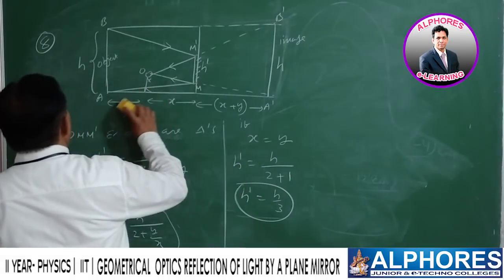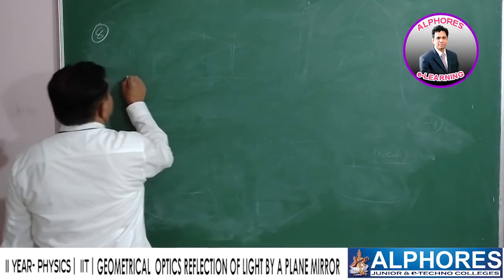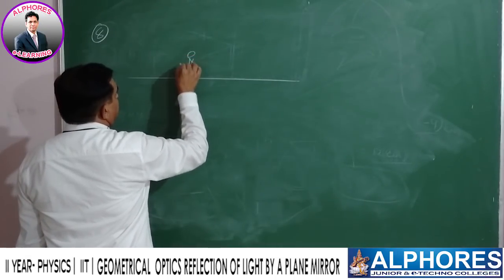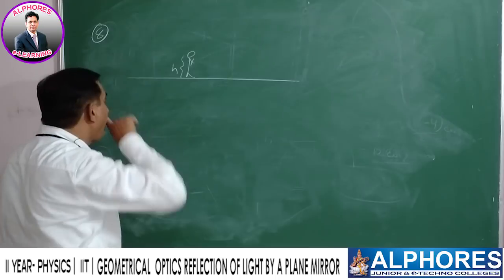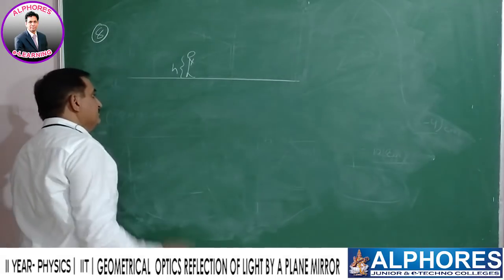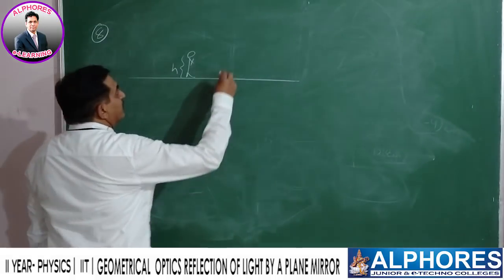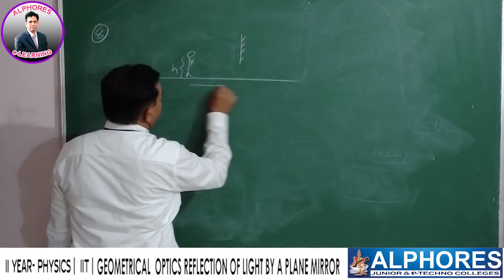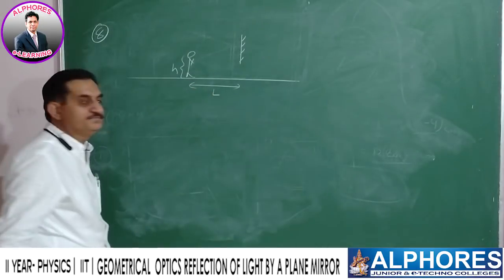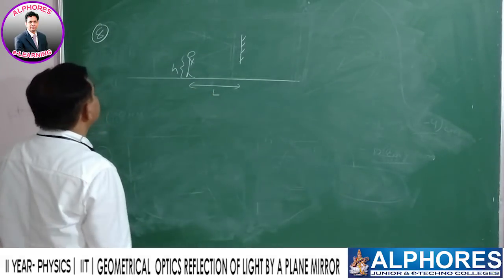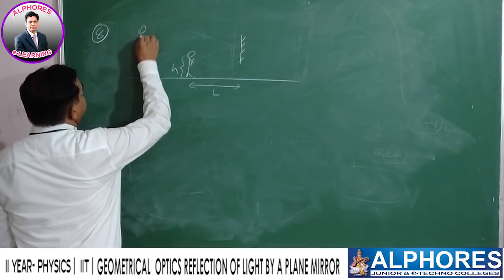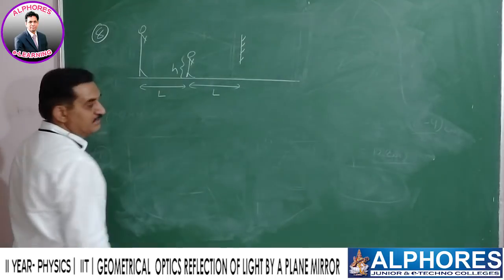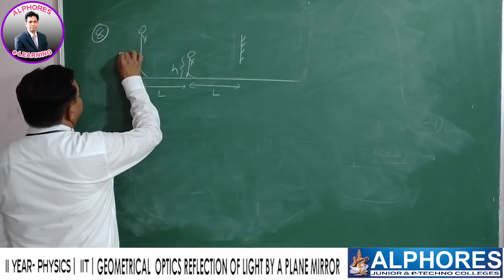Next, go for this. A boy of height h is standing somewhere at a distance L from a plane mirror, and his father is standing behind him, at a distance L from the boy, and having height 2h.